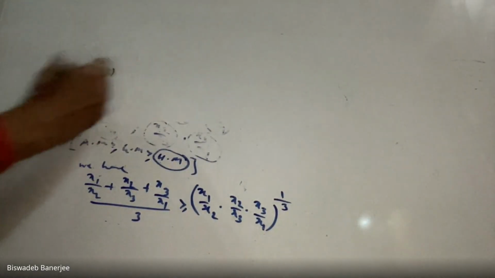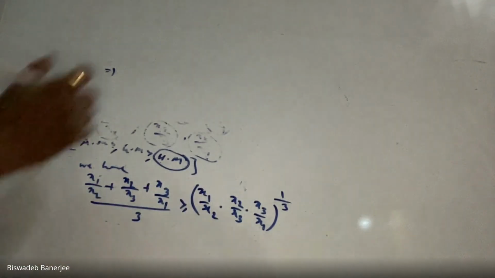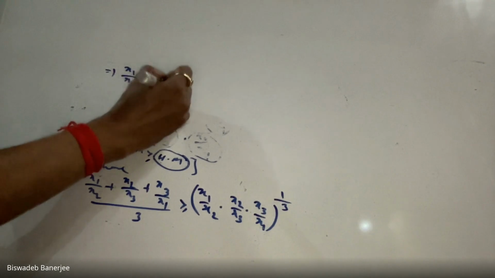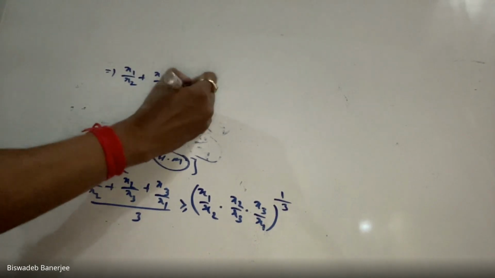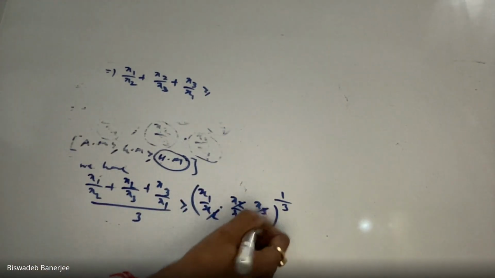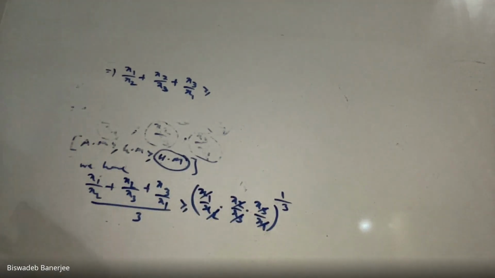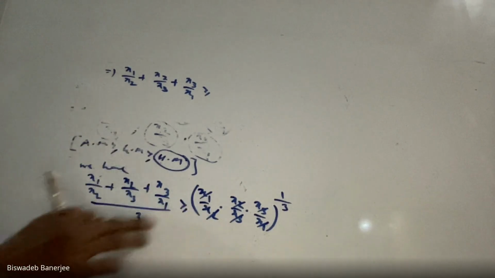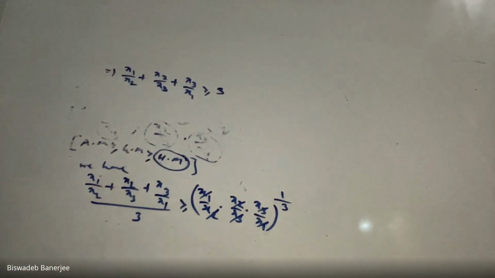Okay, not an issue. After that, what do we obtain? We get x1 by x2 plus x2 by x3 plus x3 by x1 greater than or equal to... See that x2 and x2 get cancelled, x3 and x3 get cancelled, x1 and x1 get cancelled. So the right hand side portion is 1. And if we cross multiply 3 here, this value becomes greater than or equal to 3.